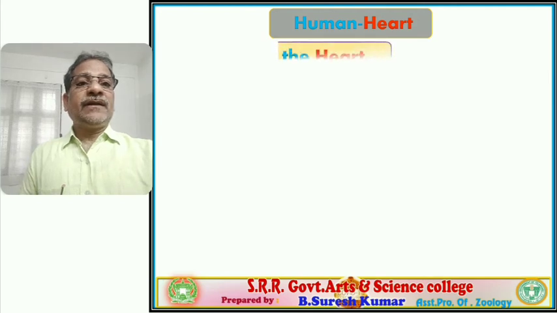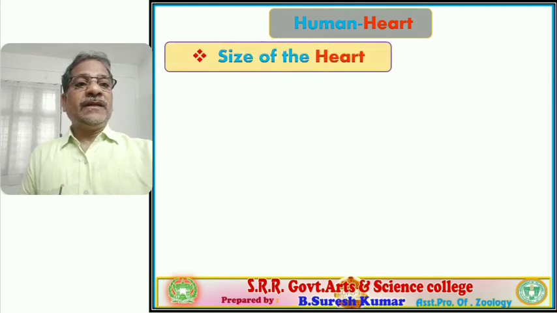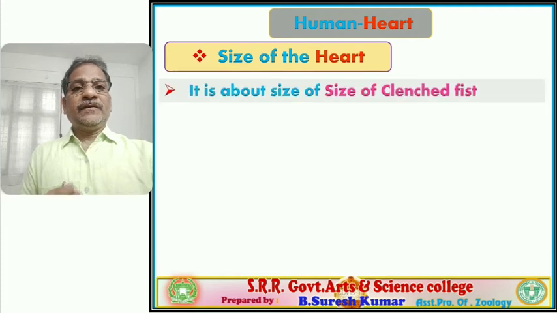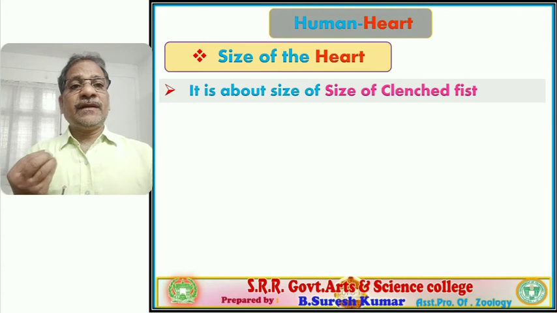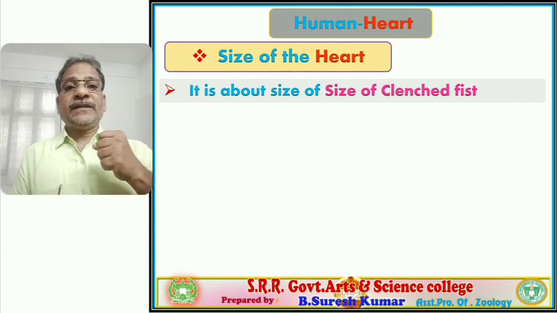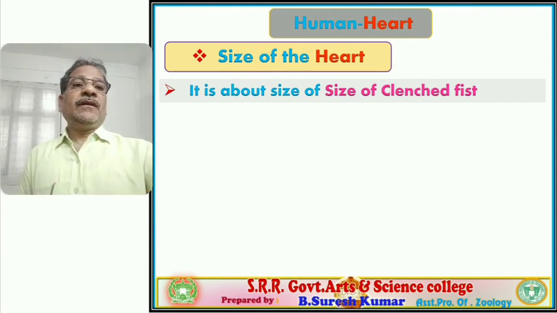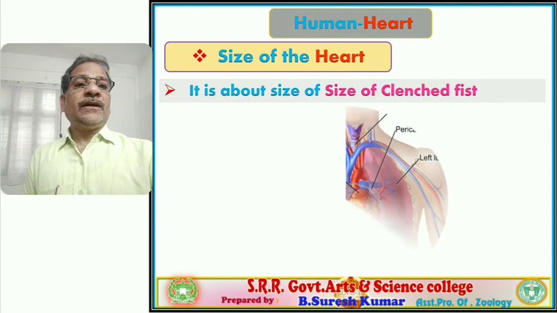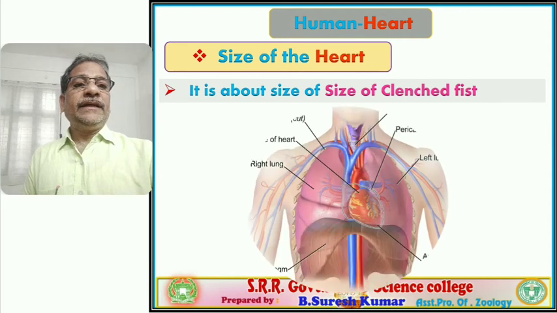Let us see the size of the heart. It is very simple. The size of the heart in every person is equal to the size of their clenched fist. Okay, fist size. That is the size of the heart.